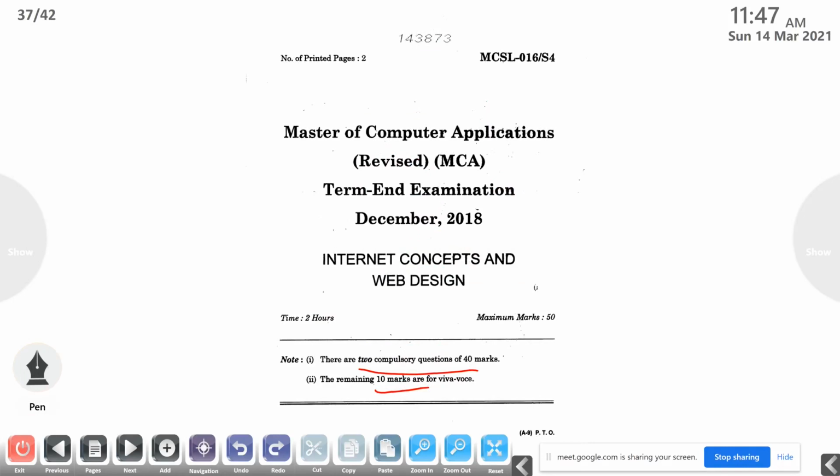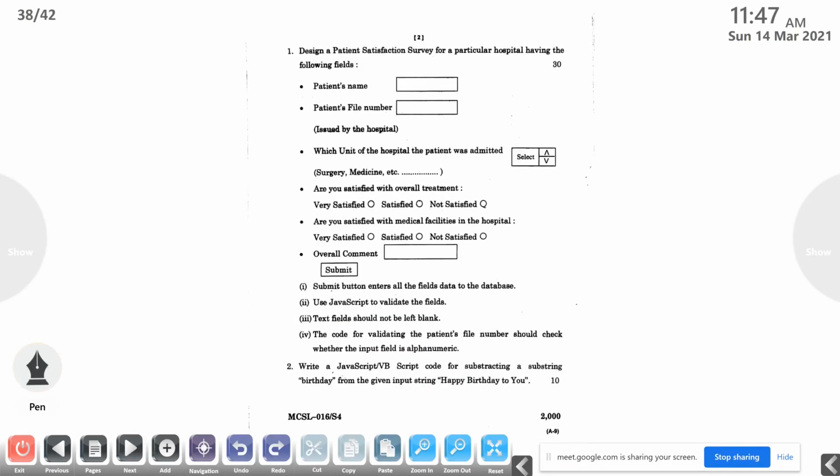Two compulsory, 40 marks, 10 marks viva. Design a patient satisfaction survey for a particular hospital having the following fields. First one, patient name, patient's file number issued by the hospital. Then which unit of the hospital the patient was admitted. There should be a pull down menu, and the values inside should be surgery, medicine, all this you can include in that.